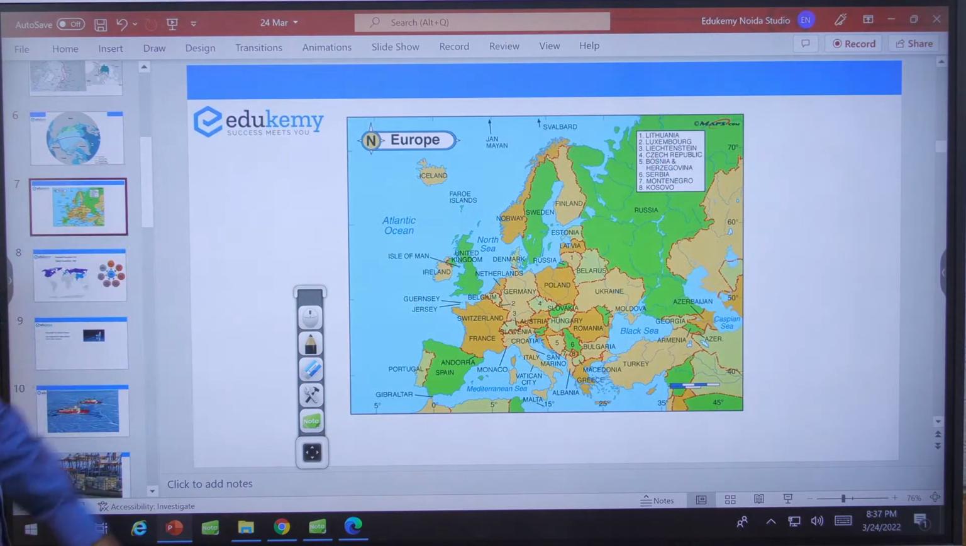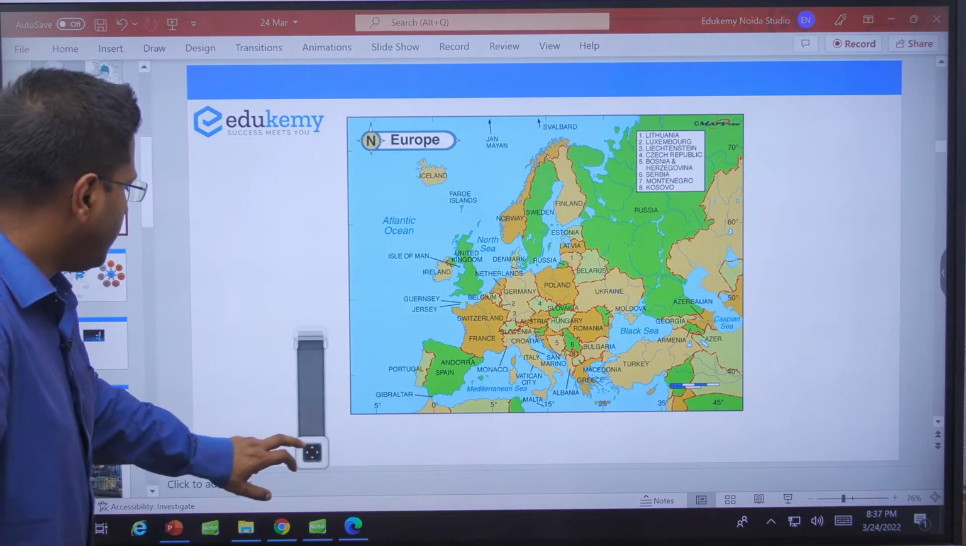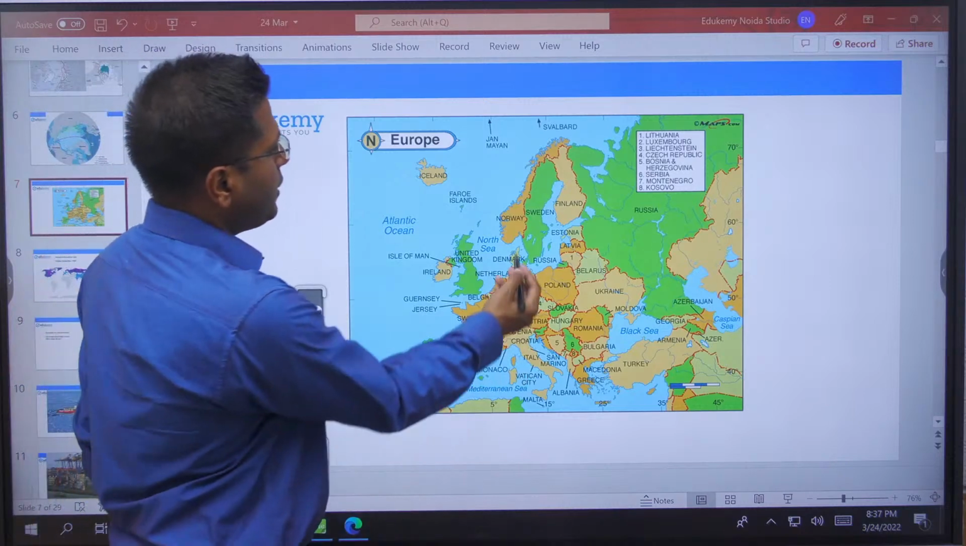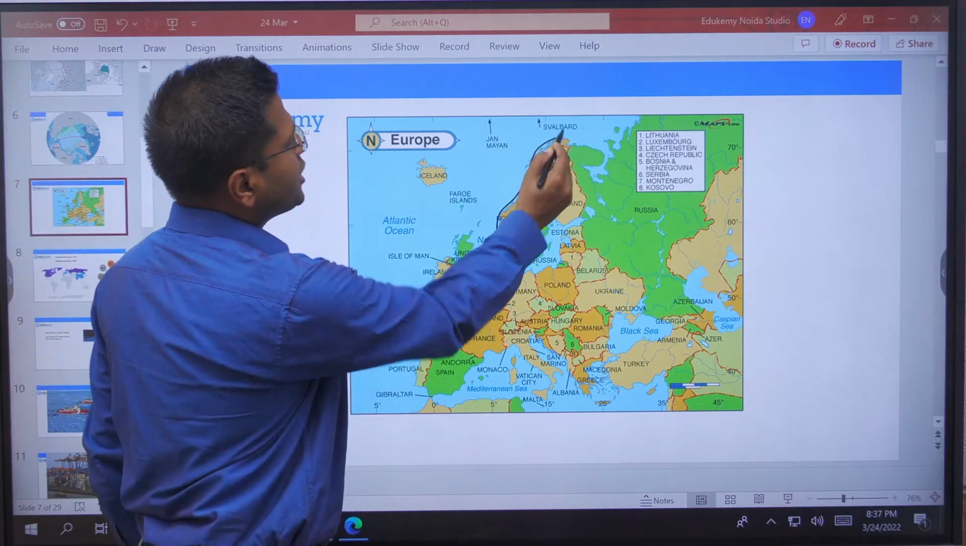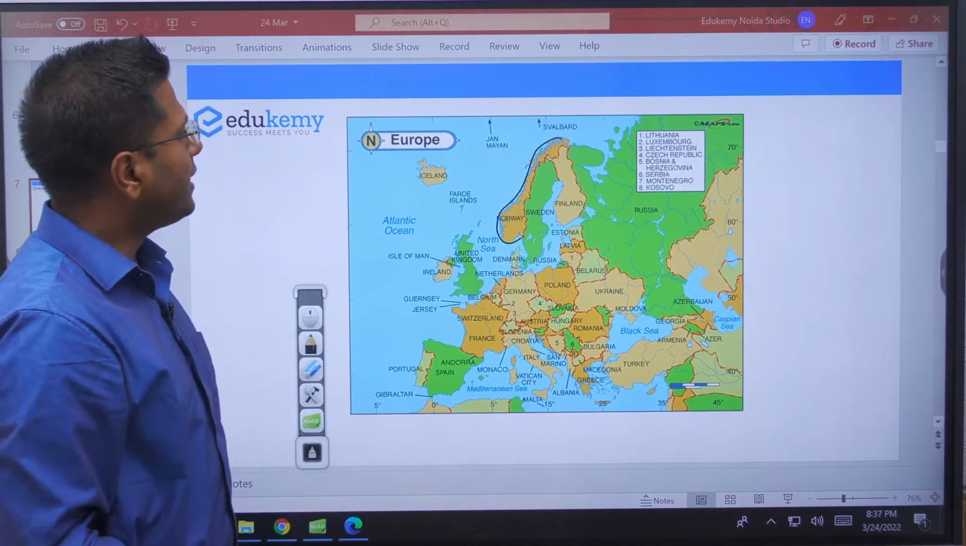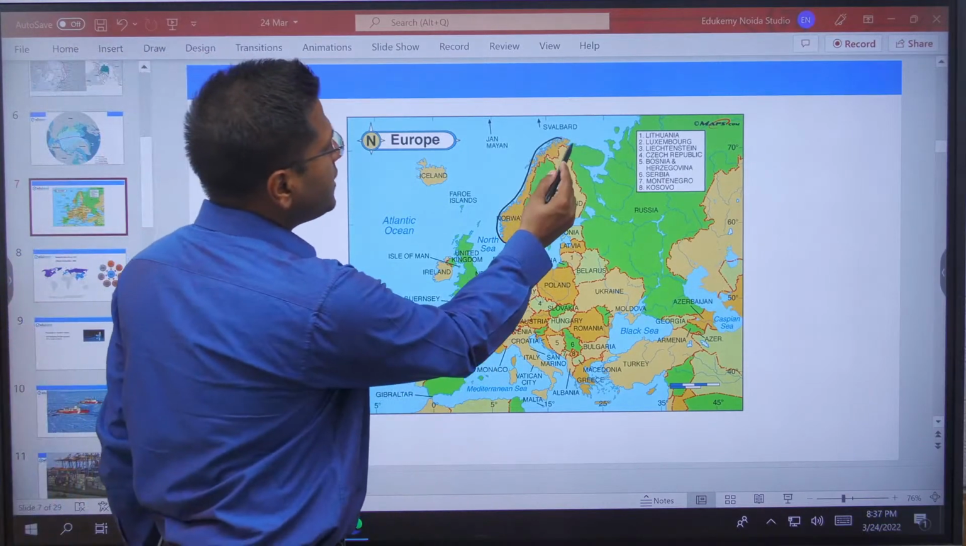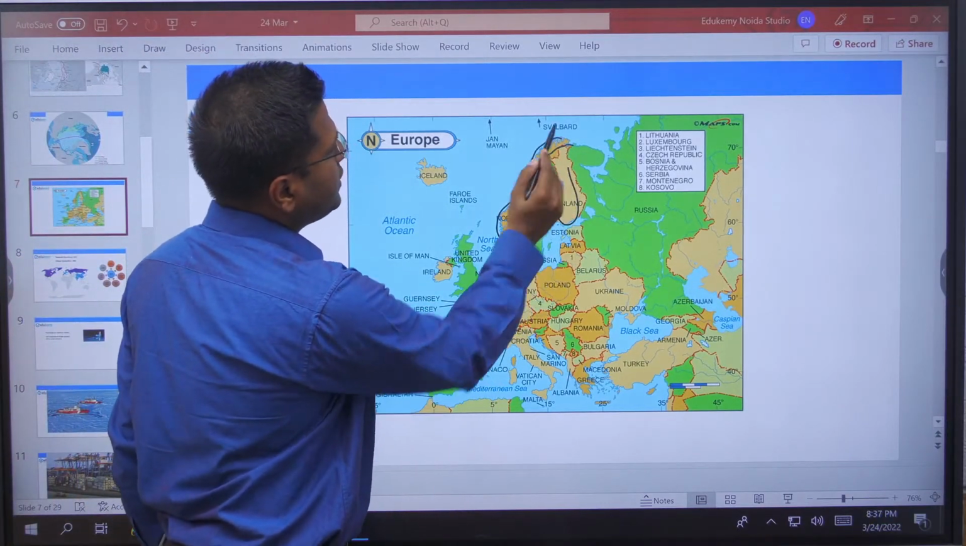I want to show you this map. This is the map of Europe, and if you see here very clearly, Norway is one country which is directly exposed to the Arctic region, and Finland is another country which is exposed to the Arctic region.